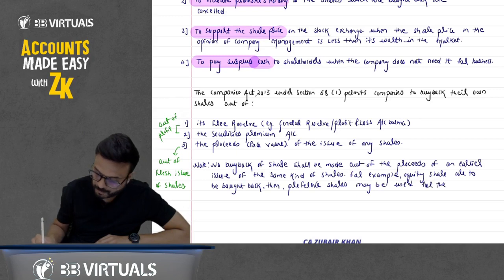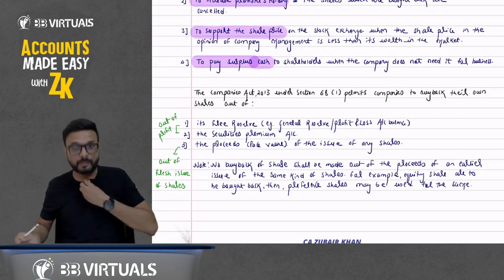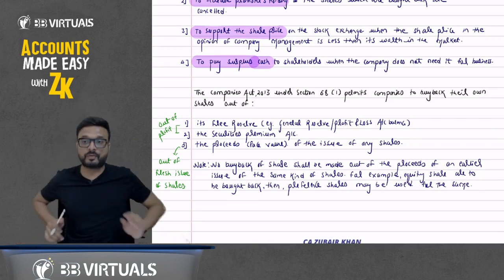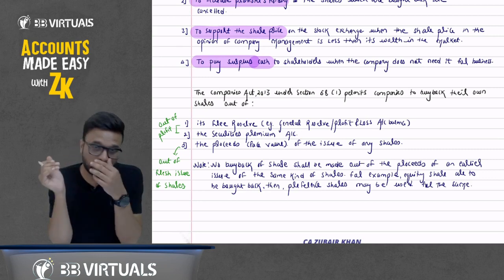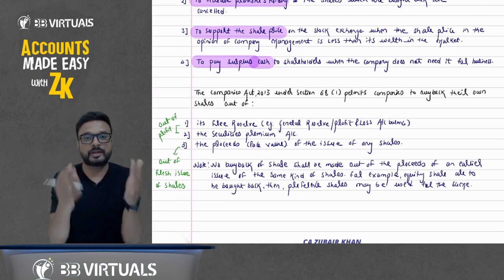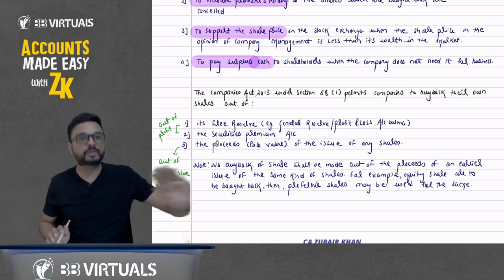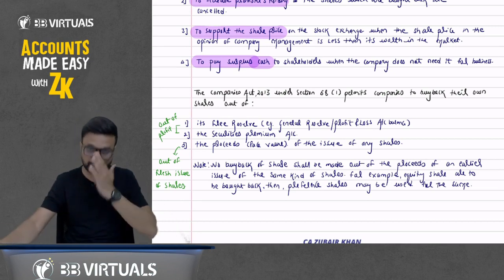What does it mean? Here we are discussing the buyback of equity shares only. If we want to do the buyback of equity shares, we cannot issue fresh equity shares. Same class of shares is not allowed. I will issue a different class of share, for example, preference shares.